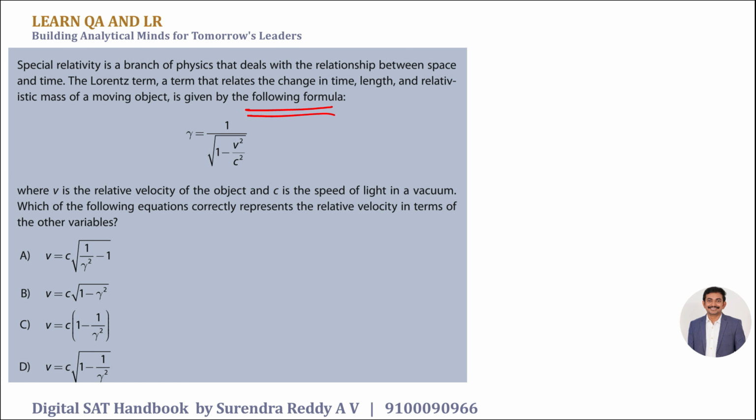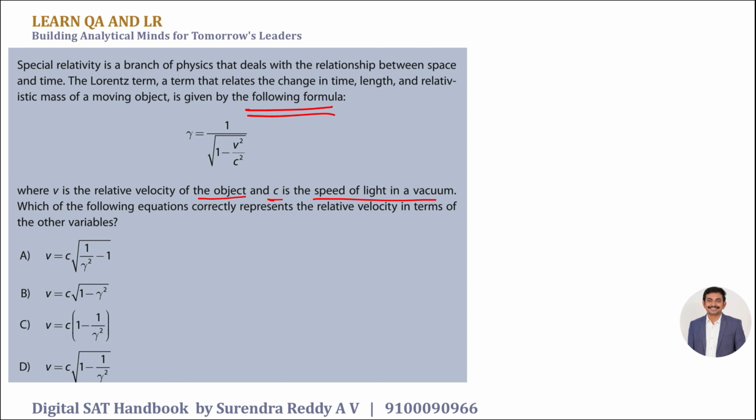In SAT, they'll take any context to form any equation. But ultimately, what is the expected question here? Read before you solve. Read it twice, understand it properly, then only take a step. Where v is the relative velocity of the object, c is the speed of light in vacuum.